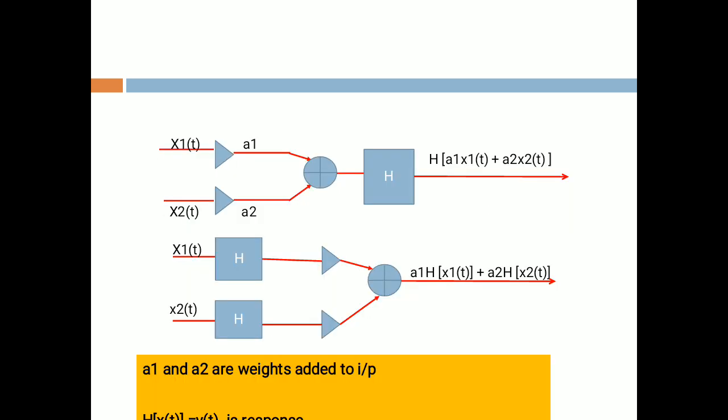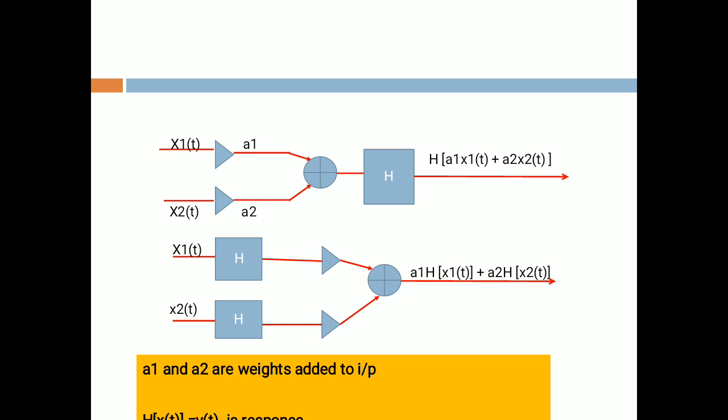Now this is the diagram for a linear system. x1(t) and x2(t) are the two inputs, a1 and a2 are the constants, and these are combined, which gives you the response. So the final output is H[a1 x1(t) plus a2 x2(t)].